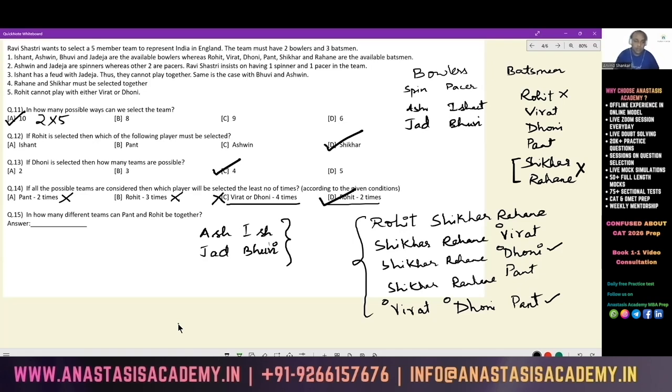And last question, in how many different teams can Pant and Rohit be together? If Rohit is involved, Pant can't be involved. So in how many different teams can Rohit and Pant be together? The answer is 0. And that is the entirety of this question. Very, very straightforward question. Just that once you list out the exhaustive number of cases right at the beginning, everything will fall into place. That is all for this set.